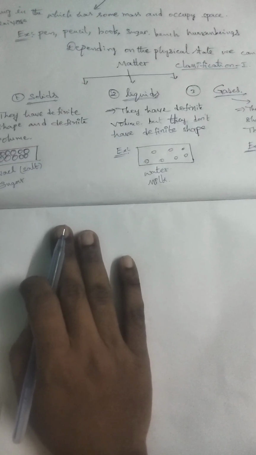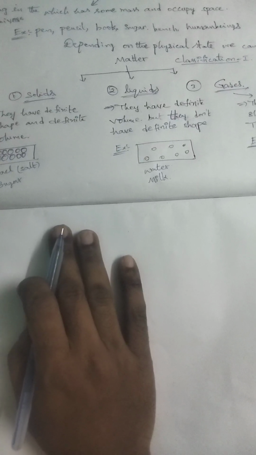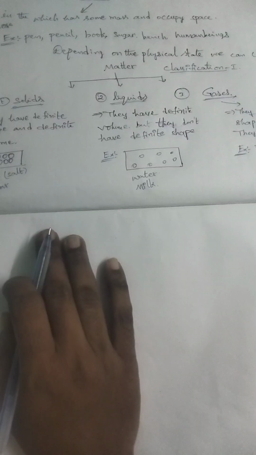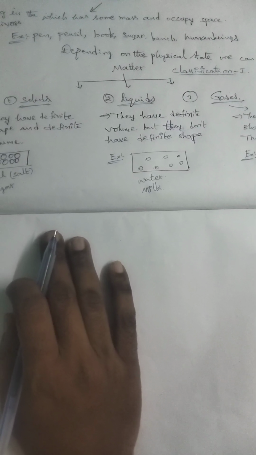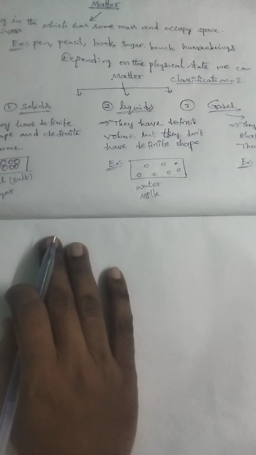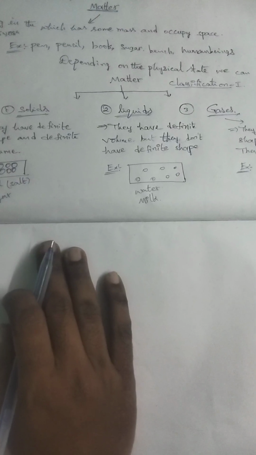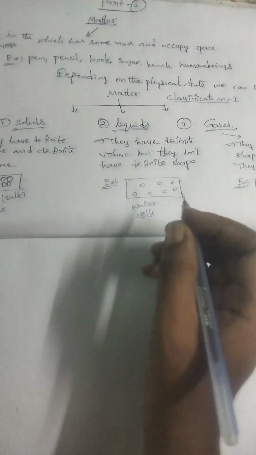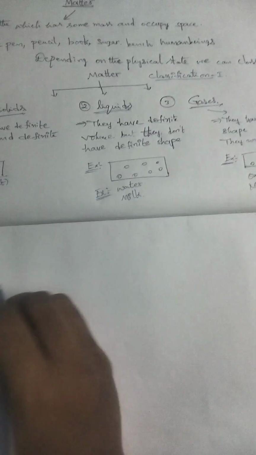Now coming to the second type, liquids. They have no definite shape but they have a definite volume. They occupy the volume of the container in which they are placed. That means when we pour the liquid into any vessel, it occupies the volume of that vessel. So they have a definite volume but they don't have a definite shape. For example, water, milk, etc.